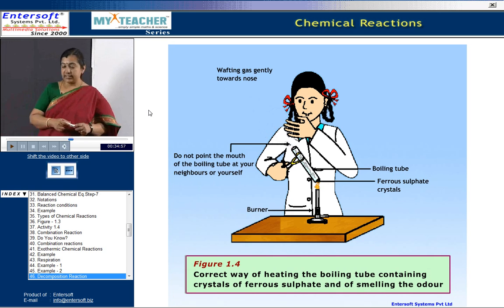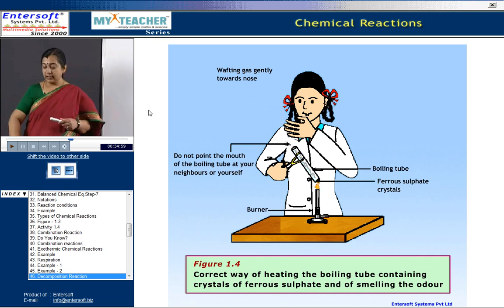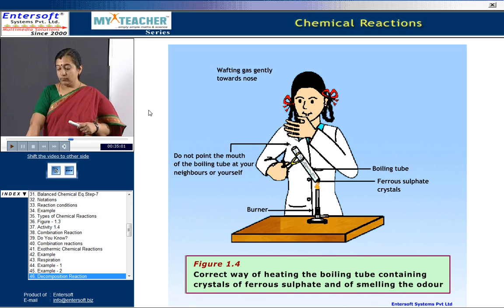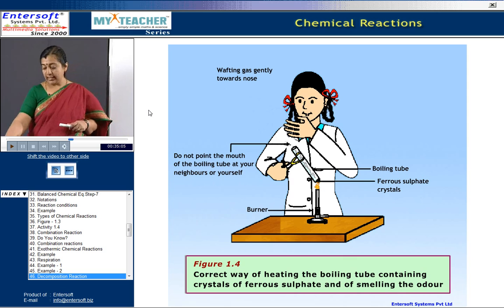Now, coming to a decomposition type of reaction, you can look at this slide. This is the correct way of heating the boiling tube containing crystals of ferrous sulfate and of smelling the odor. Keep it tilted near the Bunsen burner and slowly bring it closer gently towards your nose.